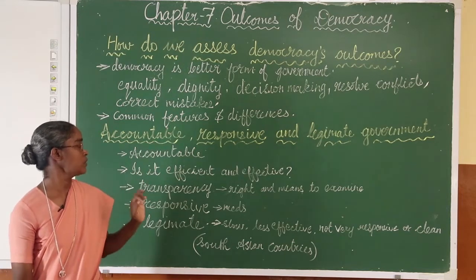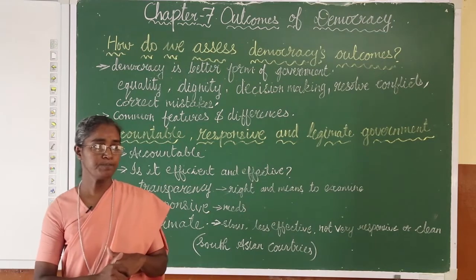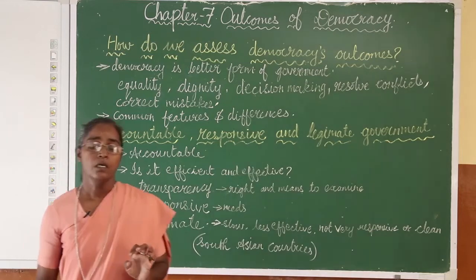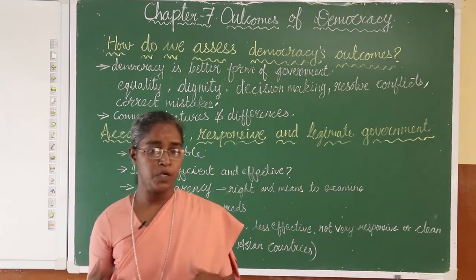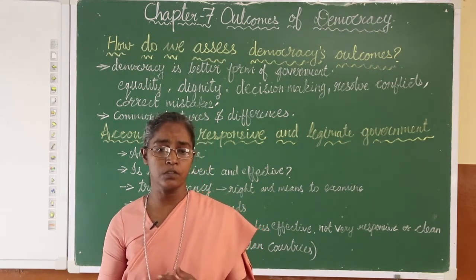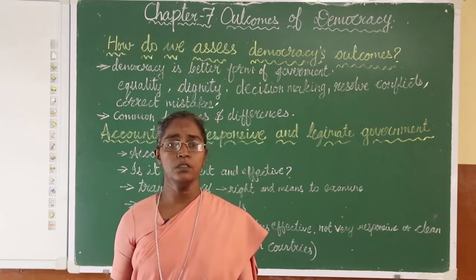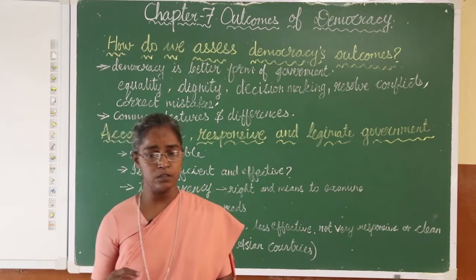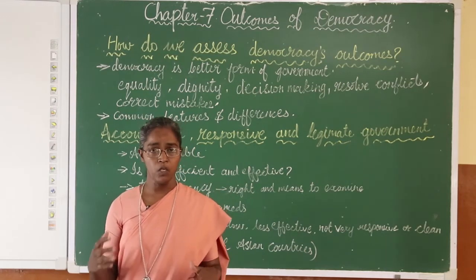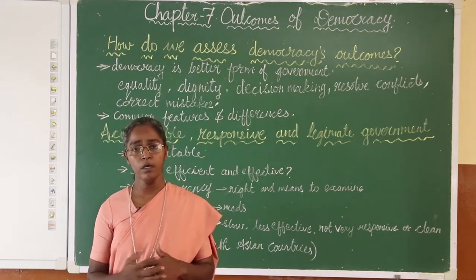Now we are going to the second topic, that is accountable, responsive and legitimate government. When we speak about accountable, the first outcome that we expect from a democracy is that a government should be accountable to the citizens. Why do we say accountable to the citizens? It is the citizens who elect the government. It is they who choose the government. And when they are choosing the government, they automatically expect the government to be accountable to the people.